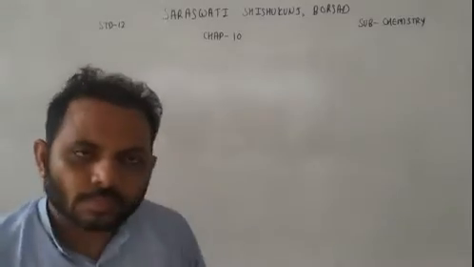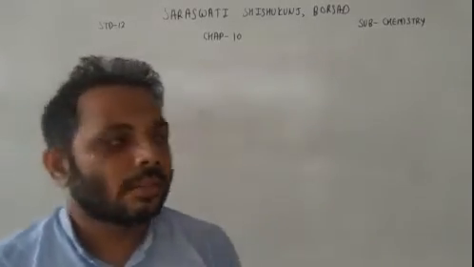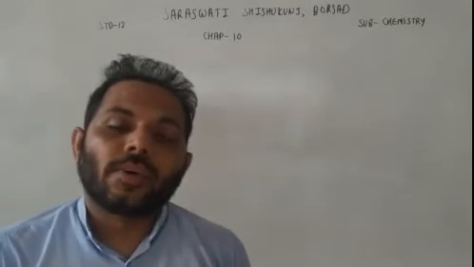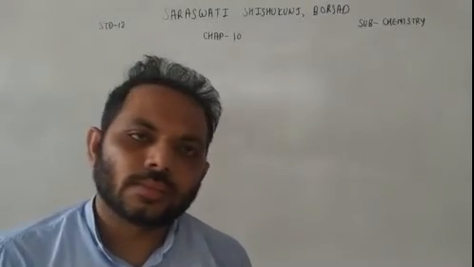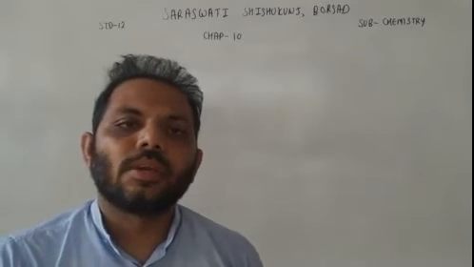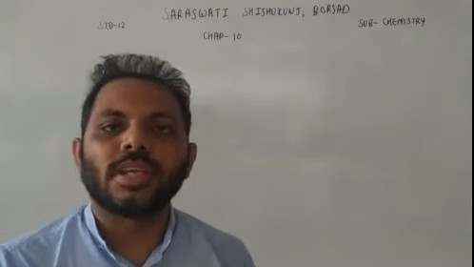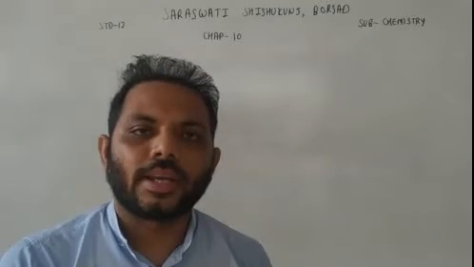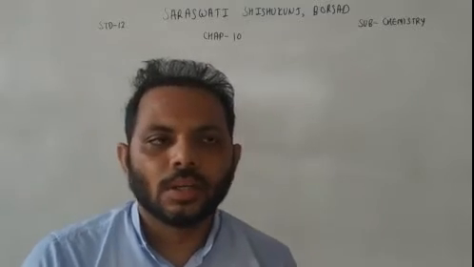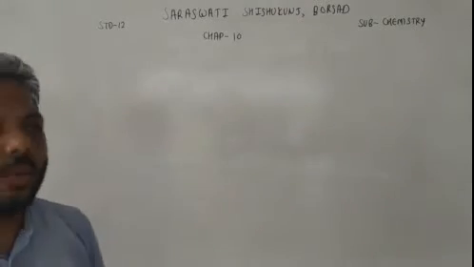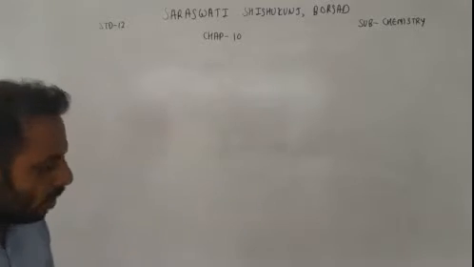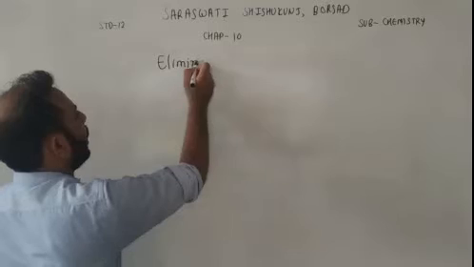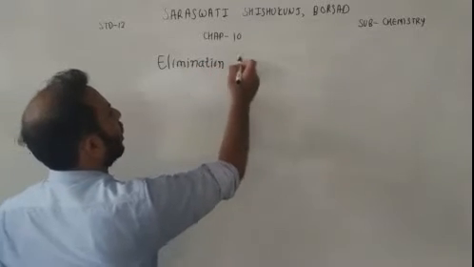Hello students. So we have started chapter number 10, haloalkanes and haloarenes. We have covered topics like preparation of haloalkane, nomenclature, physical properties, SN1 and SN2 reactions, and stereochemistry, optical activity and chirality. Today we are going to discuss a whole new topic. The topic is elimination reaction.